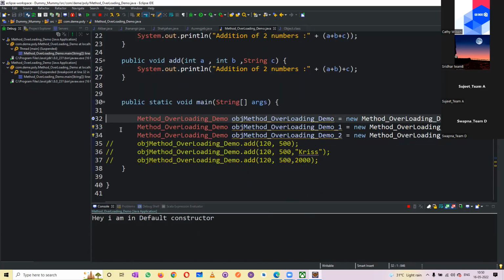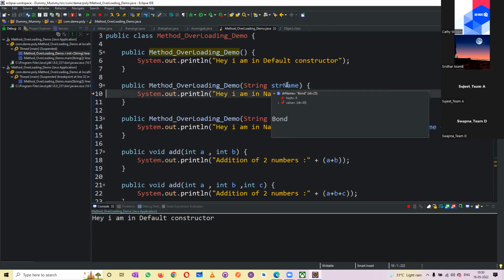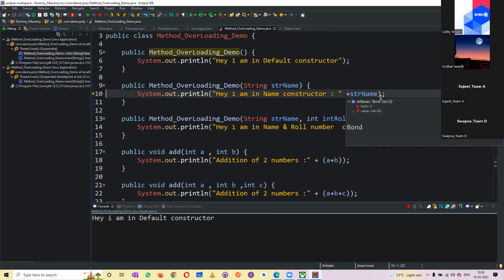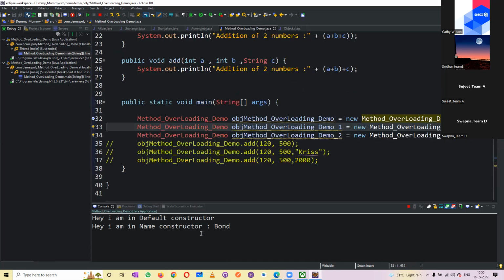Now the second time, the cursor went here. You can see the yellow mark. I wanted to go inside the method, so if I click F5, it went to this constructor because it has a string parameter. It started printing the name, Bond, in the constructor.